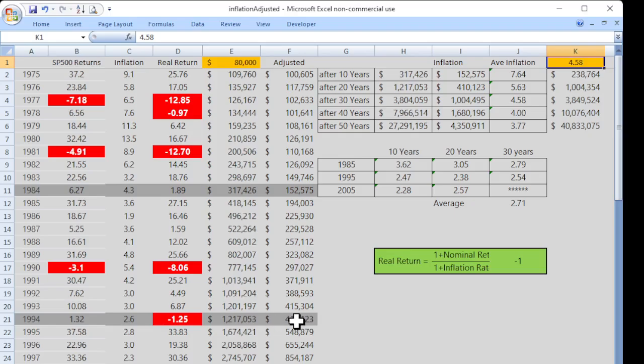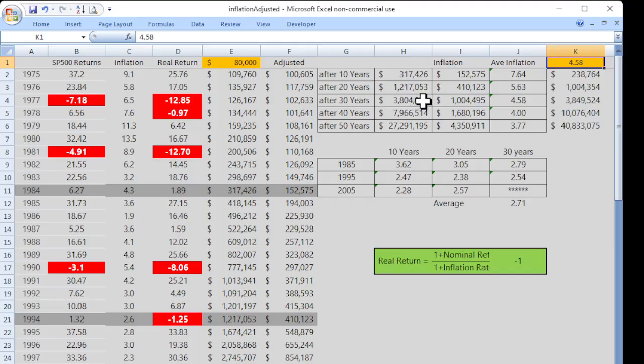We always have to think about this. This is in future dollars. This is in today's dollars. I actually got the summary chart right up here. Let's say you carry this on for 30 years, $80,000 with the S&P 500 returns using 1975 numbers, you'd have $3.804 million.